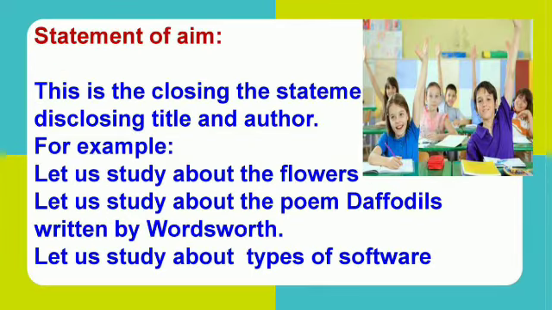Next to effectiveness, let us see about the statement of aim. This is the closing statement by the teacher disclosing the title and author of the lesson. For example, let us study about the flowers. Let us study about the poem Daffodil written by Wordsworth. Let us study about the types of software. Statement of aim means the teacher is closing the motivation part and starting the lesson.